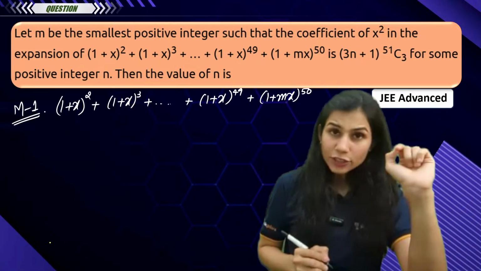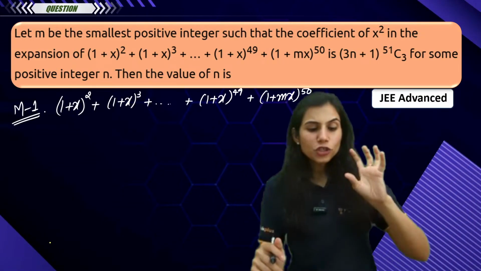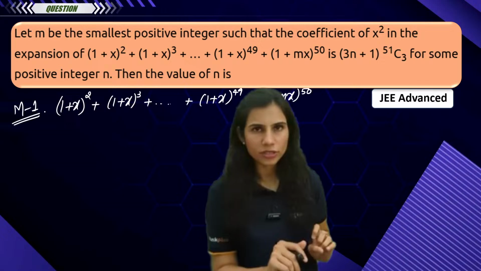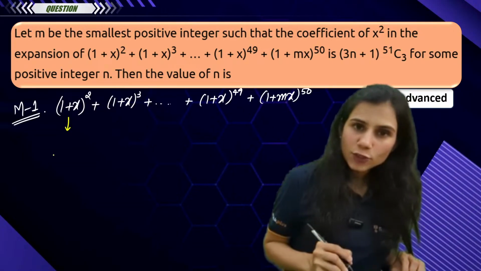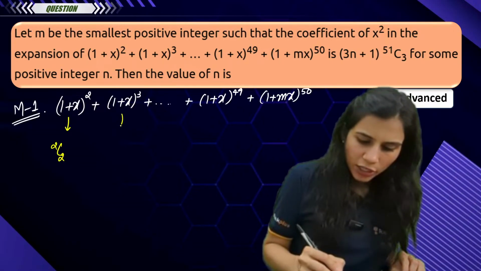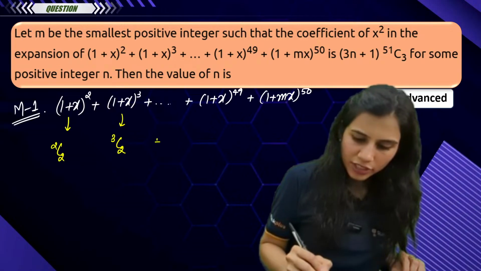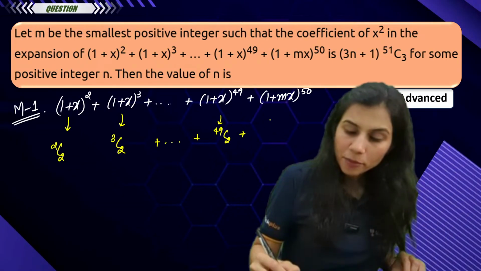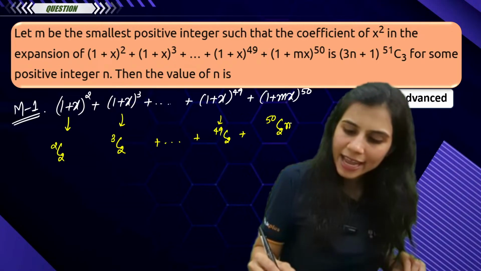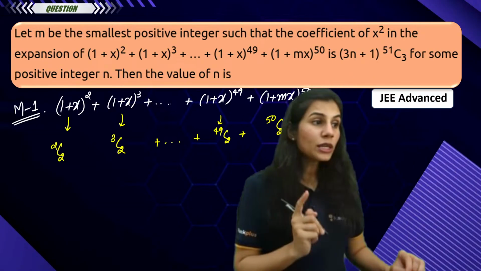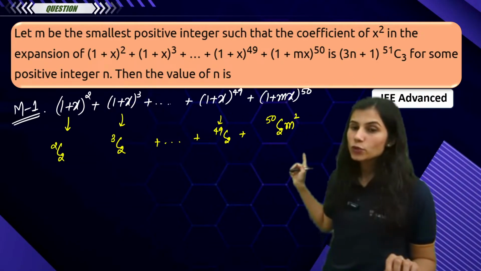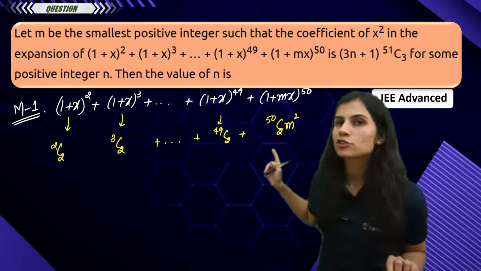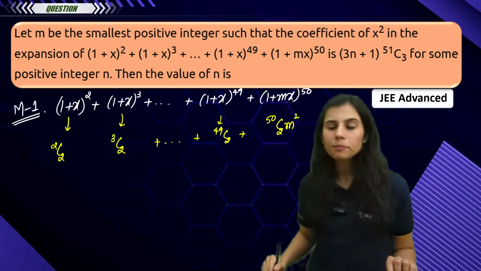You want the coefficient of x square from each of these expansions. So the coefficient of x square will look like 2c2, 3c2, 4c2, up to 49c2, and from the last one it will look like 50c2 m square. This m square term will be extra, because it's not 1 plus x to the power 50, it's 1 plus mx to the power 50.